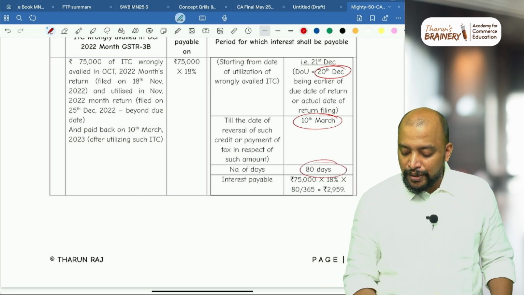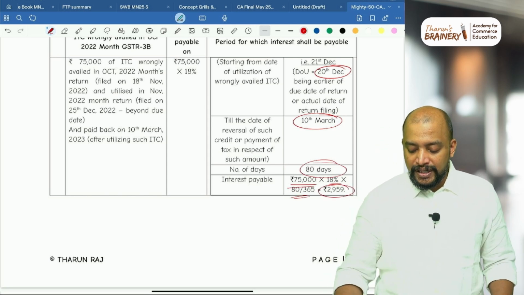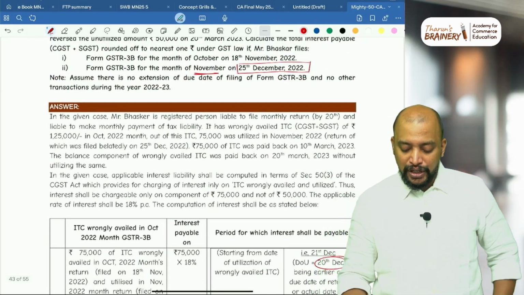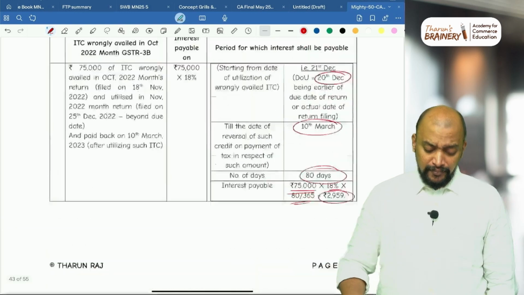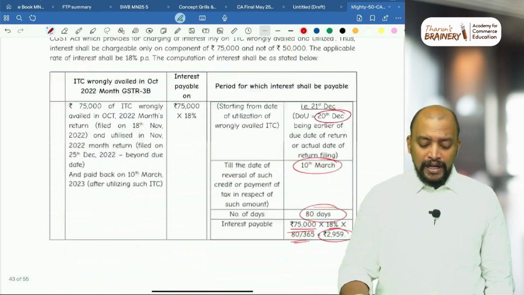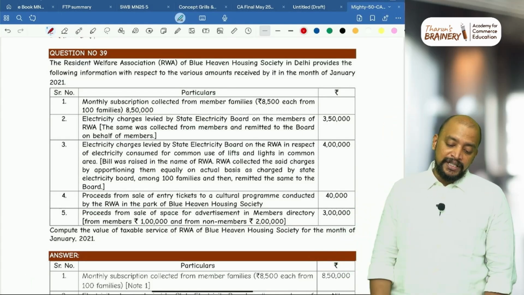For 80 days, we need to compute interest only on 75,000 at 18%, 80 days, 2,959. That will be the interest computation in this case. Okay. So we need to compute the interest accordingly. So this is the answer for this. Wrongly availed. On 50,000, there is no interest computation. Got it? Then question number 39.